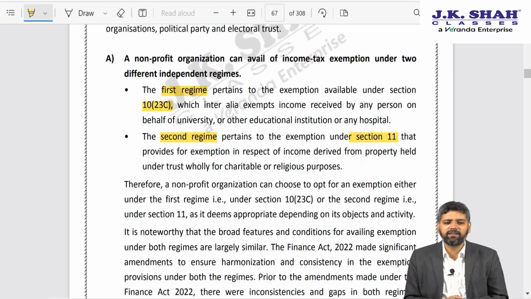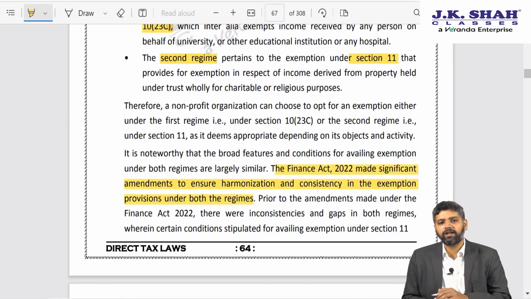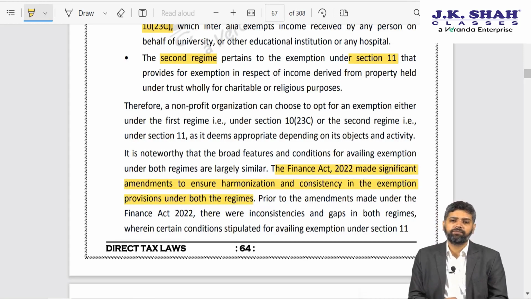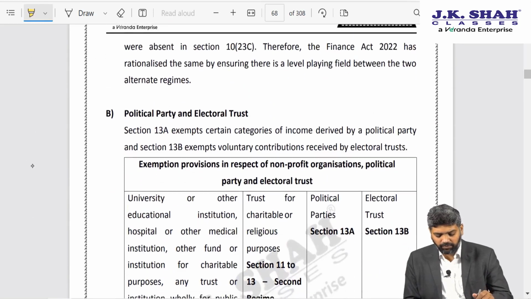So government said this is an anomaly. We don't want to create such kind of loopholes in law which can be misused by the assessees. As a result, the government has now harmonized the provisions and made sure that under both regimes, more or less the conditions are the same. So that is the first amendment with regard to charitable trust.